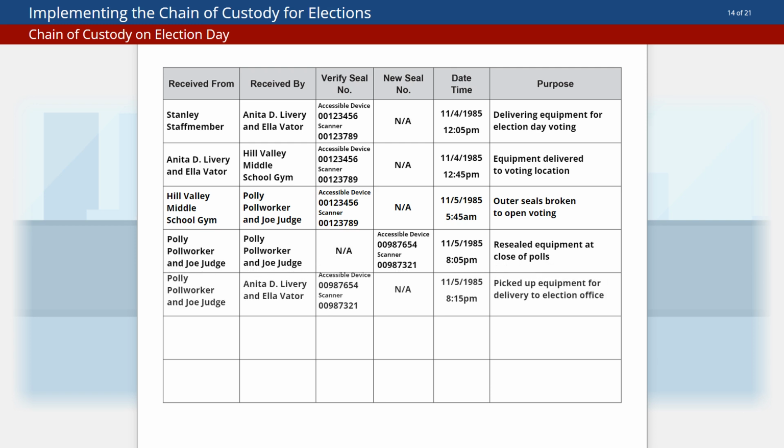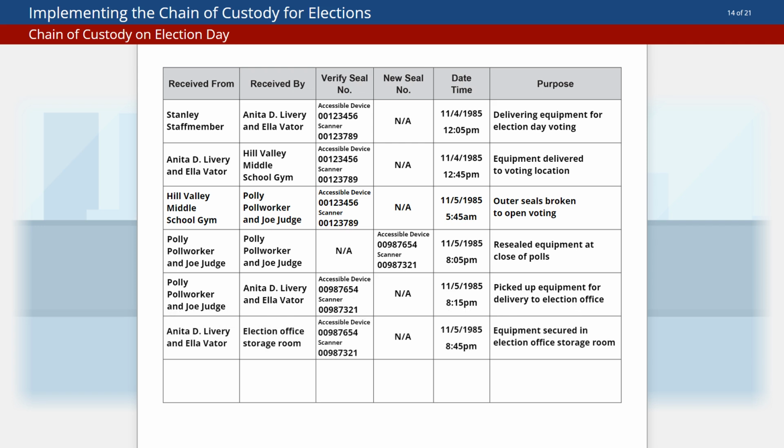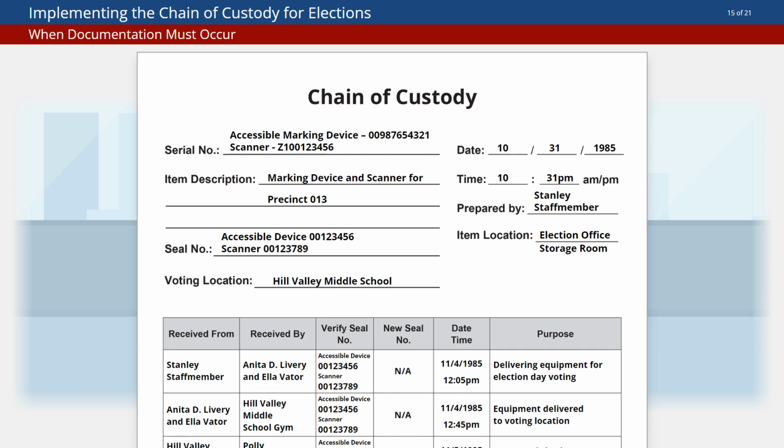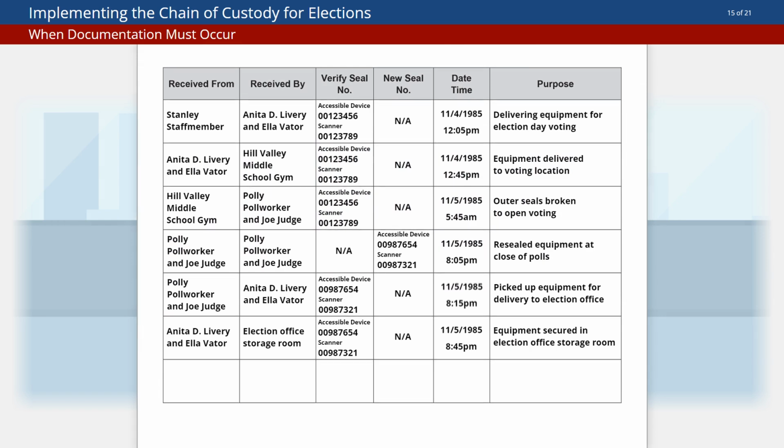Then, the delivery crew who picks up the items from the poll workers should complete another entry. Our example will end once the equipment is secured in the election office storage room, with a final entry confirming delivery of the sealed equipment. The specific steps involved in equipment delivery will vary depending on each office's procedures.